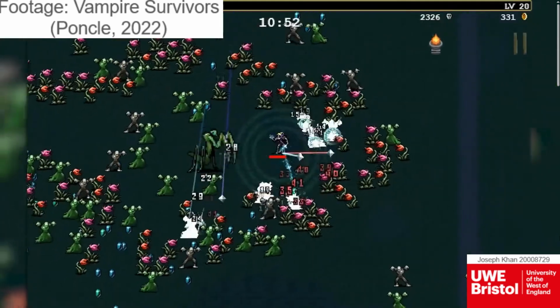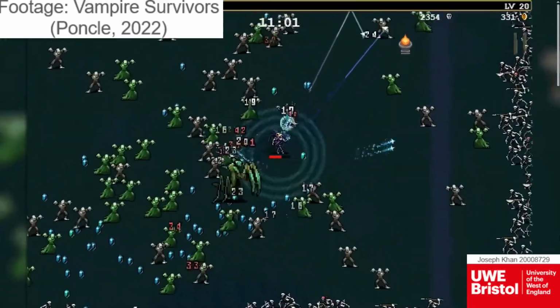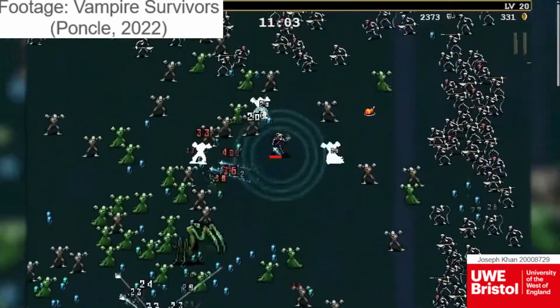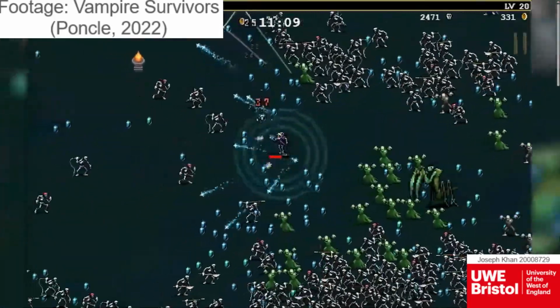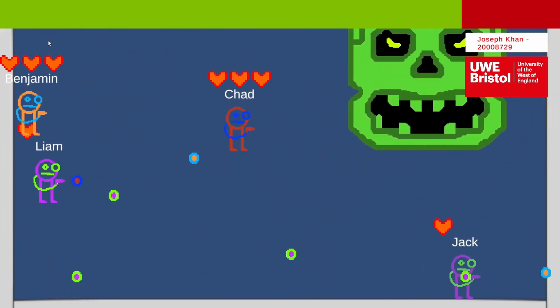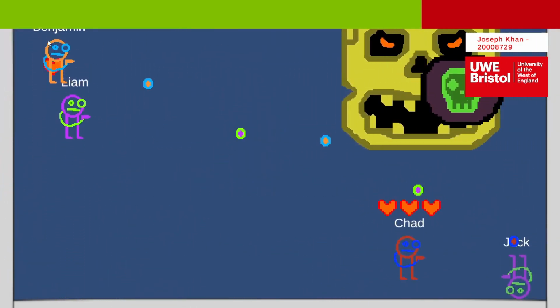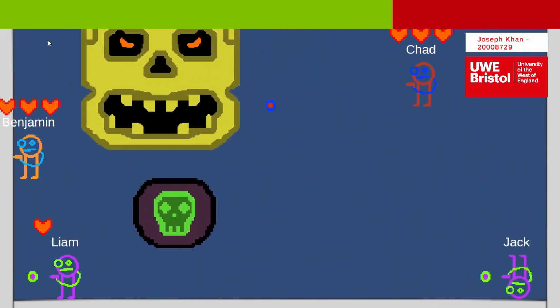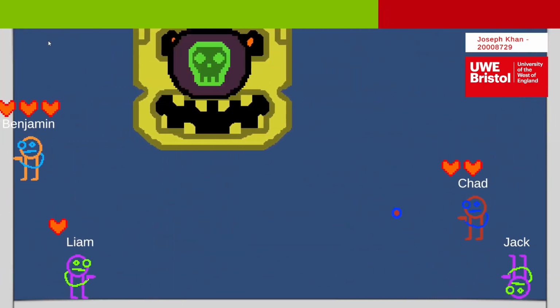The chaotic nature of the boss battle was influenced by bullet hell games such as Cuphead and Vampire Survivors, where the screen is flooded with many different entities and attacks at once. Because of this, visual clarity was important. To make it easy for players to spot their character, each avatar is randomly assigned one of 10 distinct colour palettes when spawned. Players also have their name and health status presented above their character's head, cutting the need to track stats mentally and keeping focus on the action.